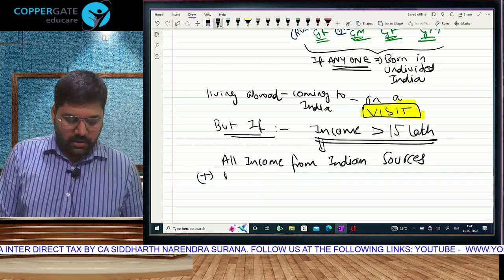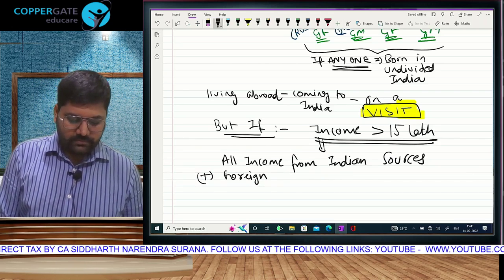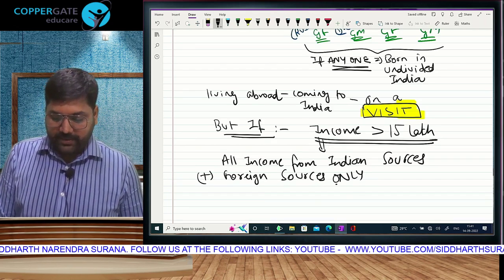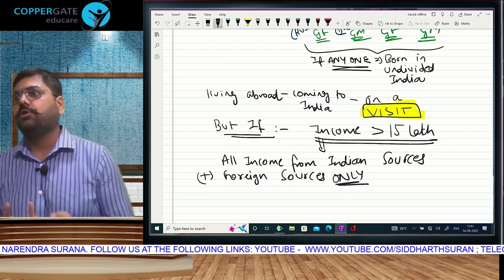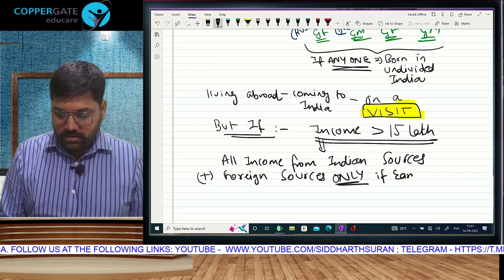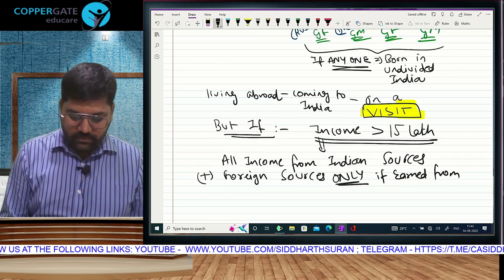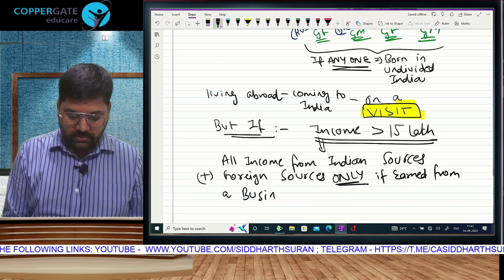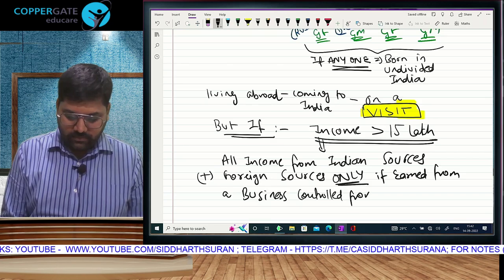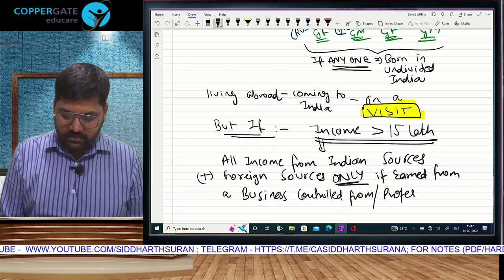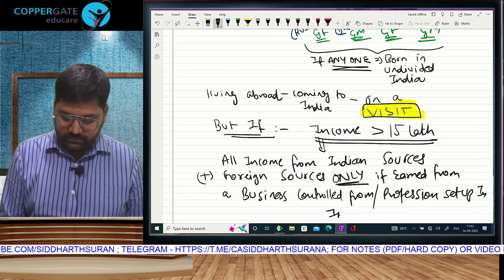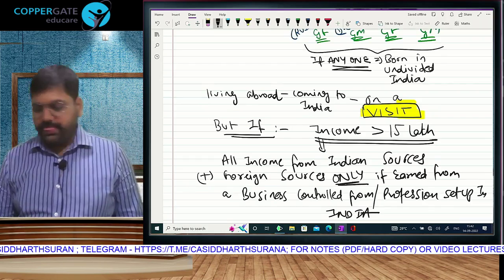Plus, we will also take income from foreign sources, but this will be taken. अभी ऐसा बोलेगा Indian and foreign हो गया total, then that means all the incomes, no? नहीं. Foreign income only if it is earned from a business which is controlled from, or a profession which is set up in India. Then foreign income will also be taken.